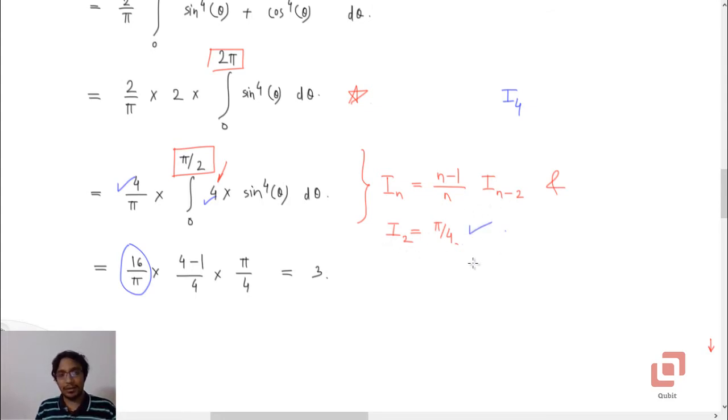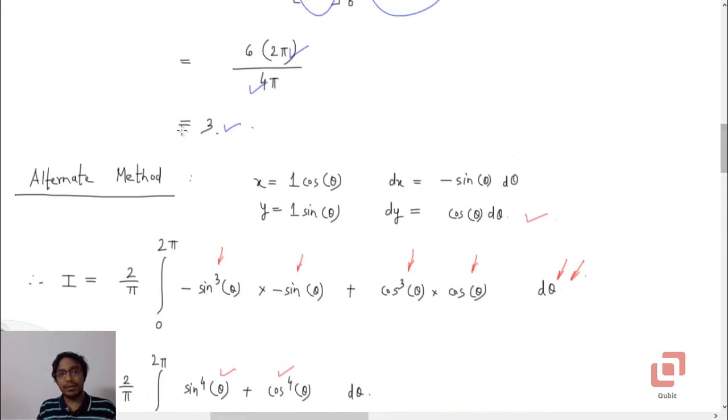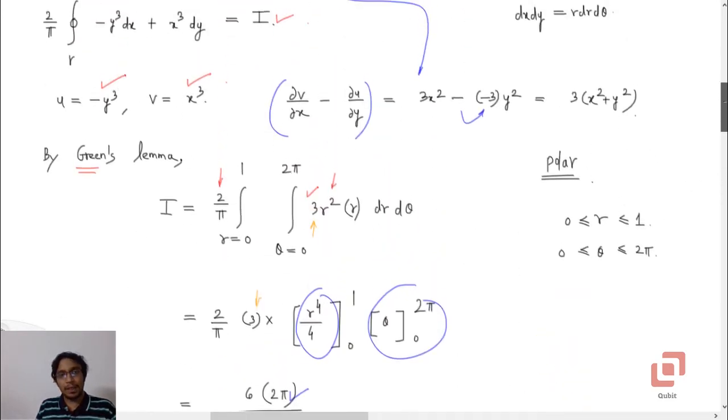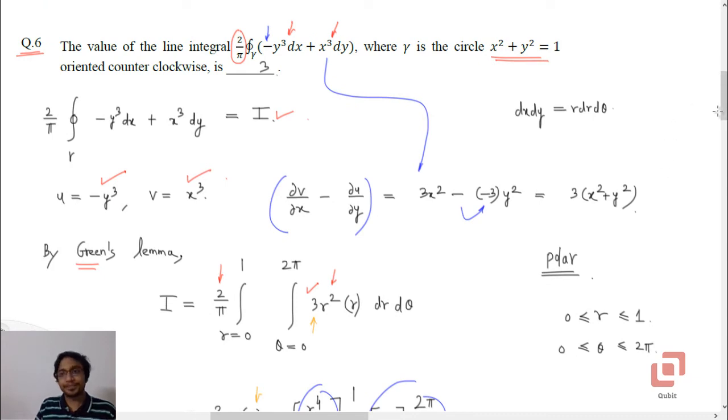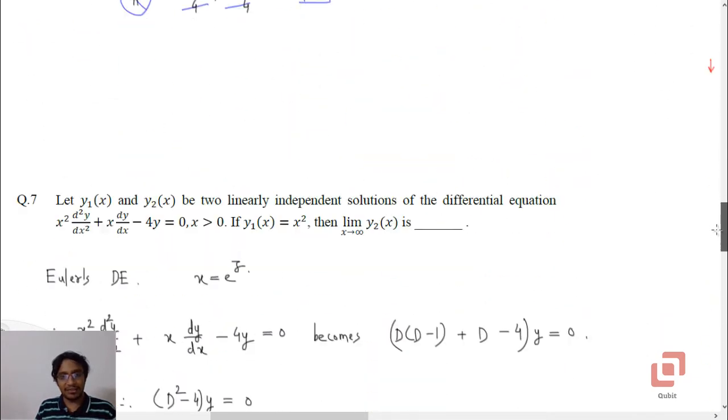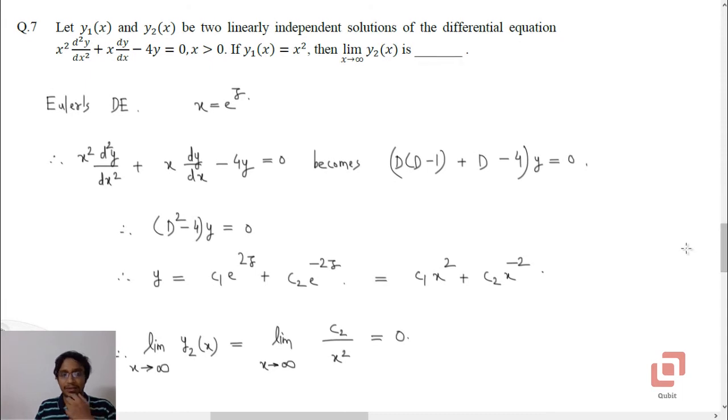If you know this formula, then you can solve this integration problem. The integral is going to be 3 by 4 into pi by 4. 4 will cancel 16, pi will get cancelled, so the answer is 3. Even with the help of Green's theorem, we got the same answer. So it depends on you what method you follow. That is question 6. Let us go to the last 1 mark question, which is based on ordinary differential equations of higher order. Question 7.